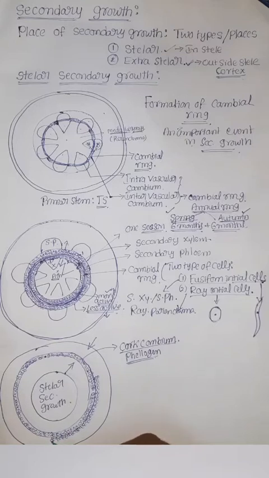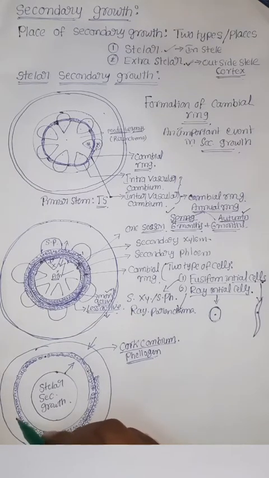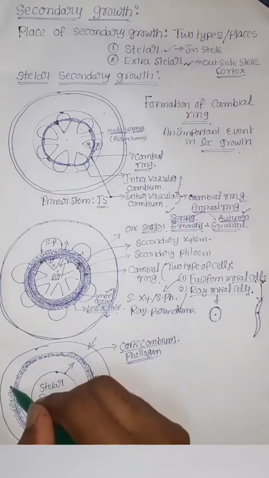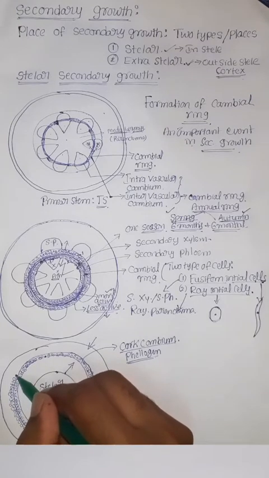First, on the outside it produces a few layers of simple parenchyma, which is known as phellem.